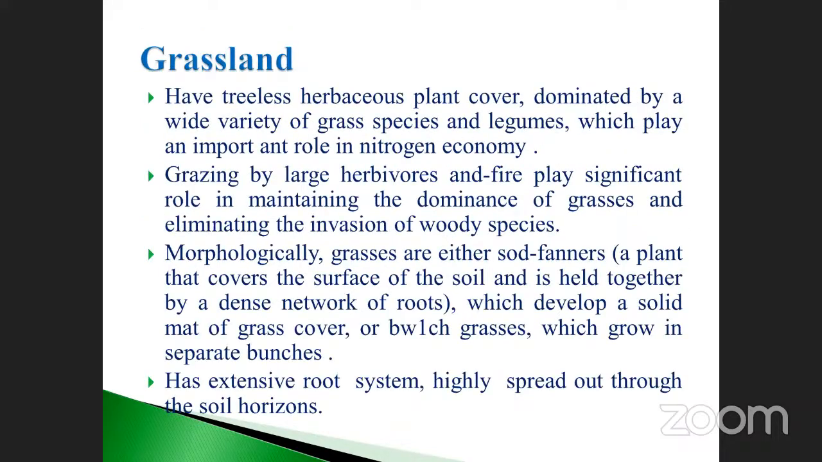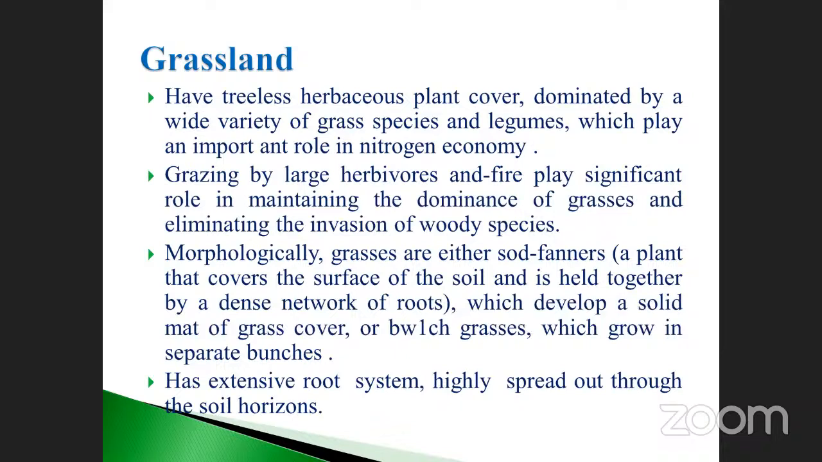And the next one is grassland. Already you know about grassland. Grasslands have a treeless herbaceous plant cover dominated by a wide variety of grass species and legumes, which play an important role in the nitrogen economy. This is very, very important: nitrogen economy. And next, grazing by large herbivores and fire play a significant role in maintaining the dominance of grasses and eliminating the invasion of woody species.